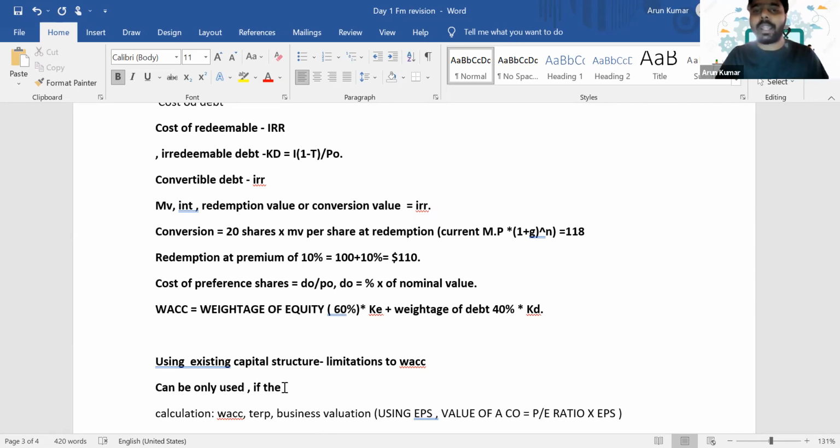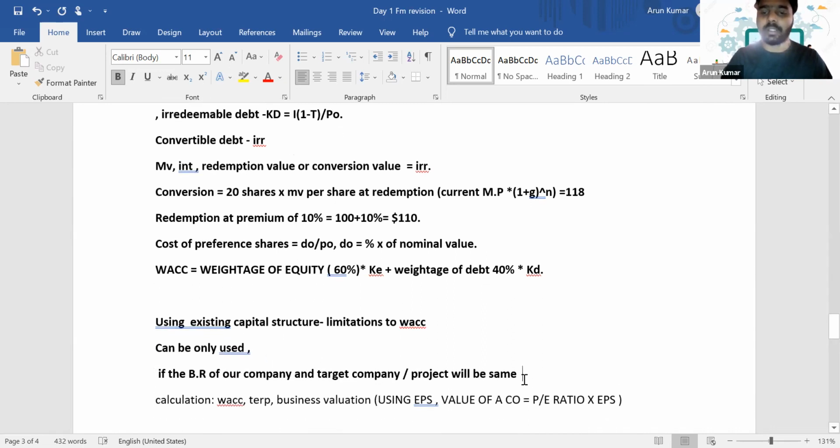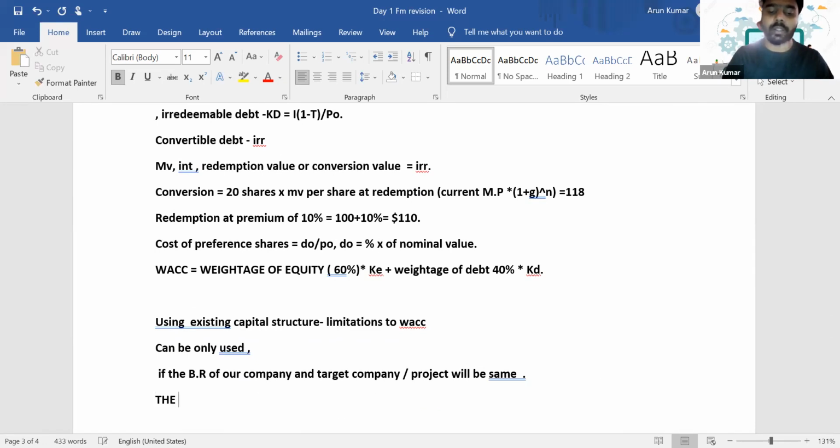Since the WACC has certain limitations, what are the limitations? The WACC can only be used if the business risk of our company and the target company or the project which you are going to value will be the same. The business risk should be the same. What do you mean by BR? The BR indicates the business risk. Okay, so if the business risk of our company and the target company is the same, in the same way the financial risk of our company and the target company should also be the same.